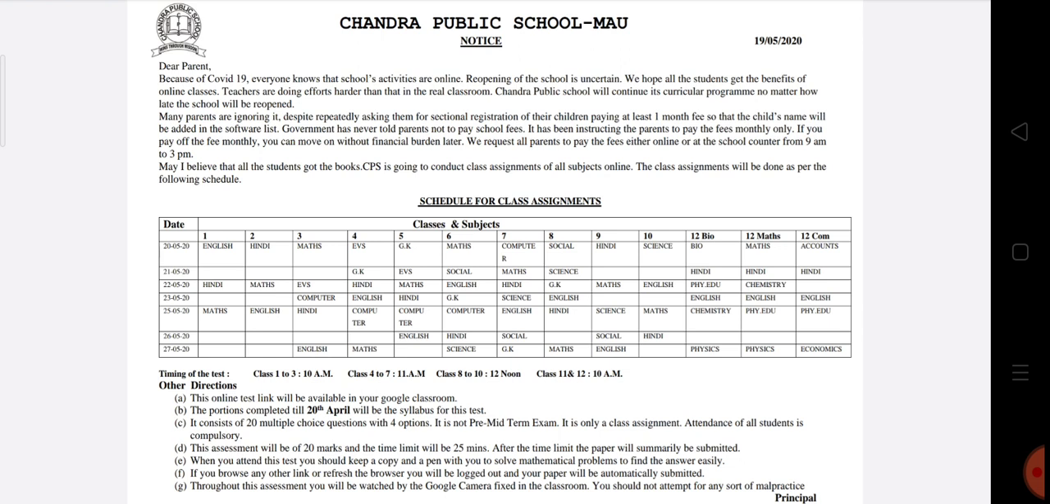Now let us talk about the pattern of this test. This test consists of 20 multiple choice questions. You are already familiar with multiple choice questions. Each question consists of four options, and from these four options only one option is correct. As this online test consists of only 20 questions, the maximum marks is also 20. The time limit is very important: it is only 25 minutes, but this is more than sufficient for 20 multiple choice questions.